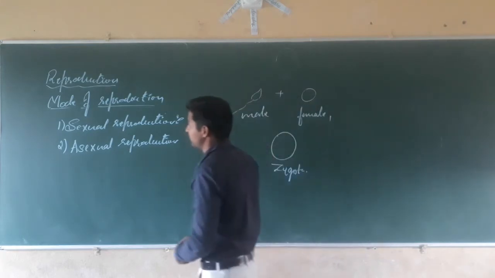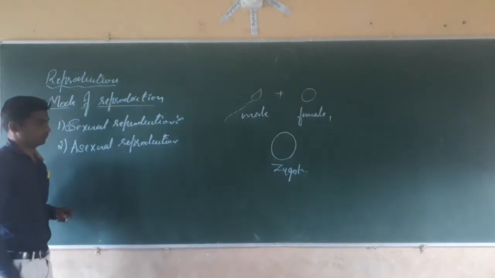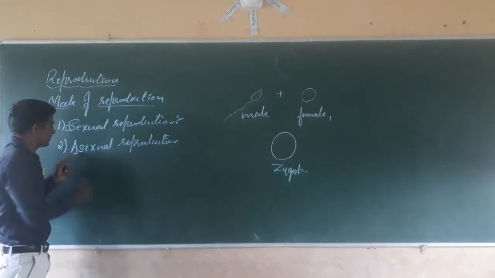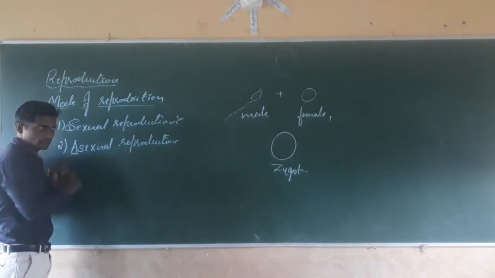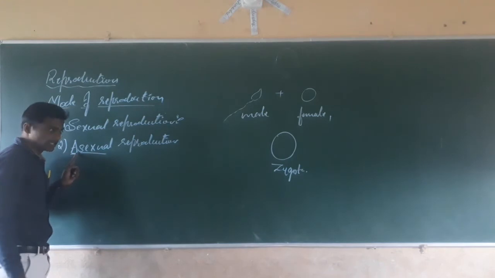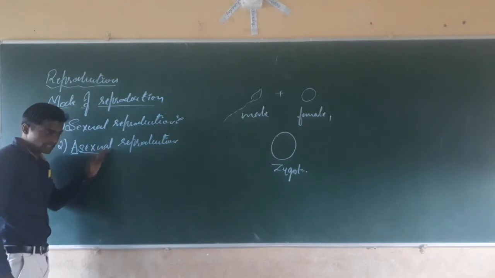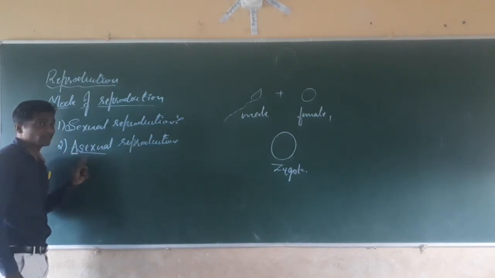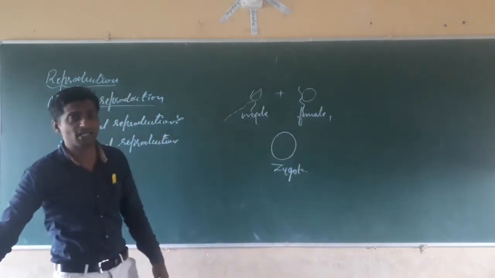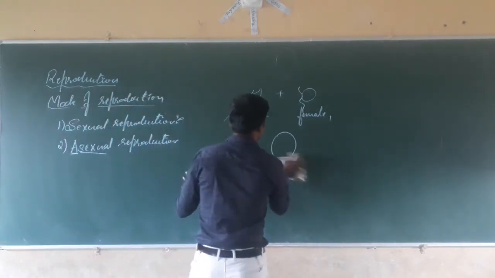Now come to asexual reproduction. Sexual reproduction means the mating of male and female gametes. In asexual reproduction, 'a' means absence. It is the reproduction in which young ones are produced without mating, in the absence of sex, without mating male and female gametes. That is called asexual reproduction.